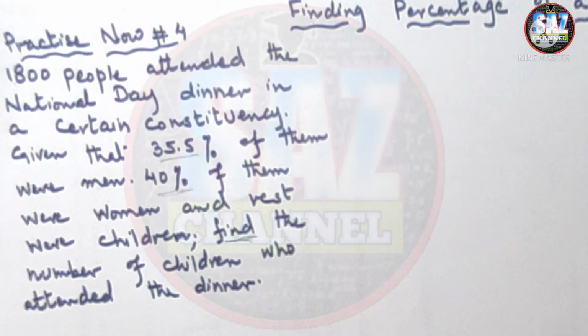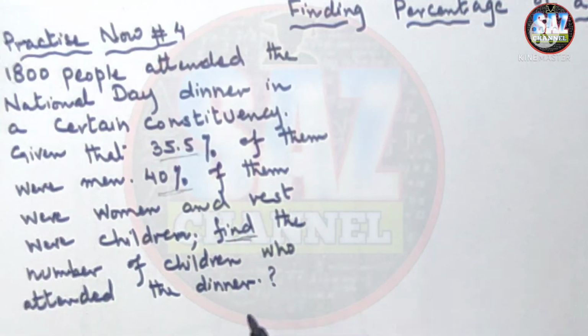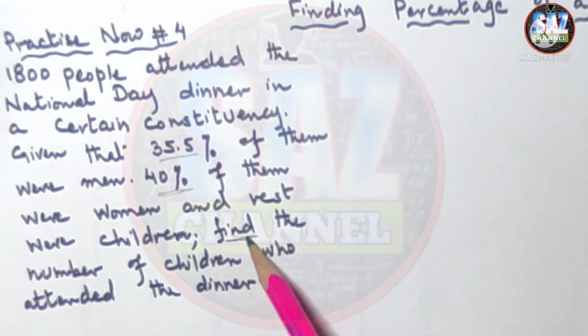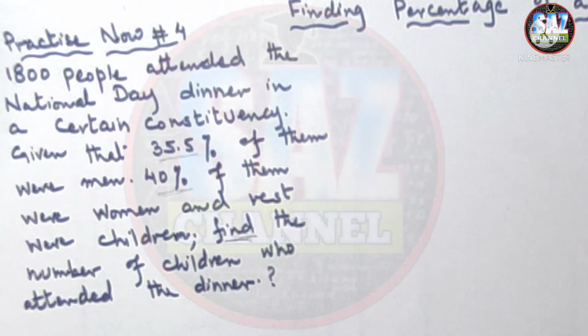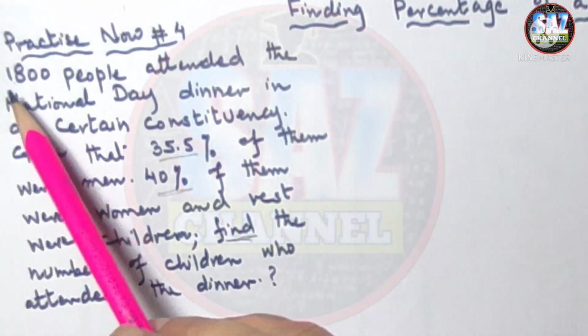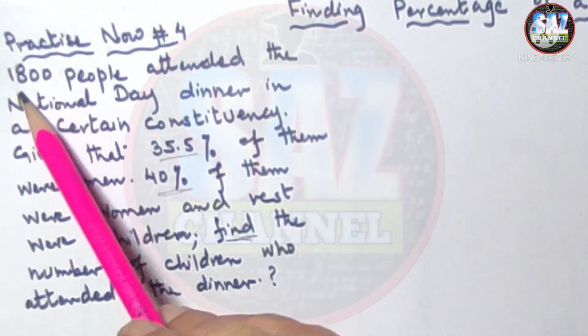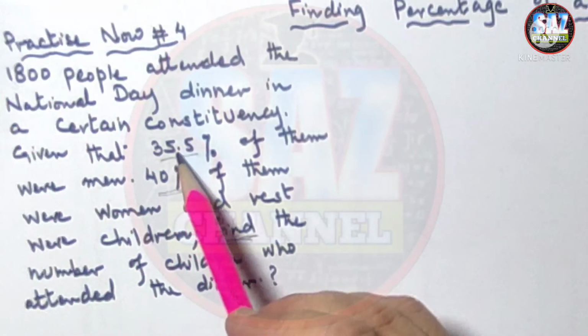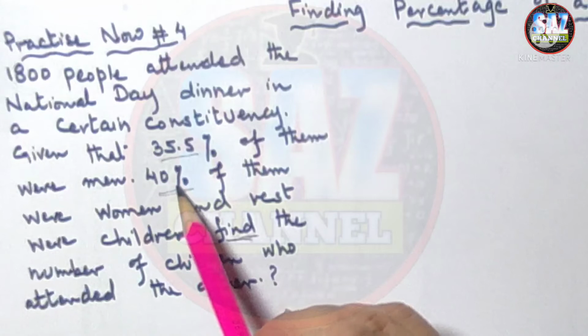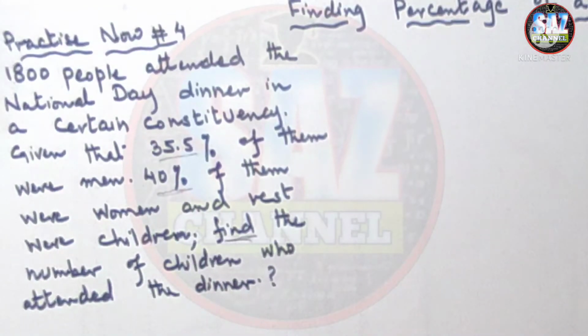Here it's important that the expression that begins after the word find, that is the requirement of the question. And now students, the requirement of the question is that we have to find the number of children who attended the party. If we read the question carefully, we can see that there are a total of 1800 people, and we are given the percentage of men and percentage of women attending the party.